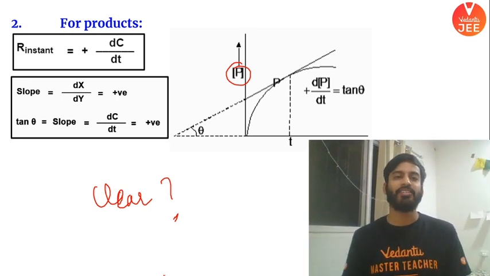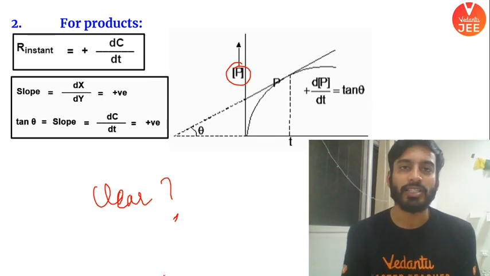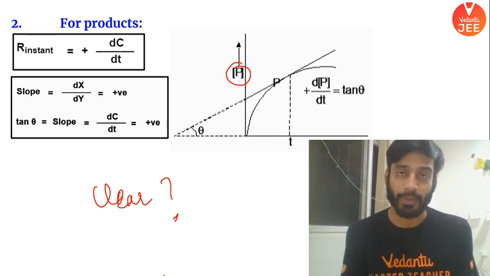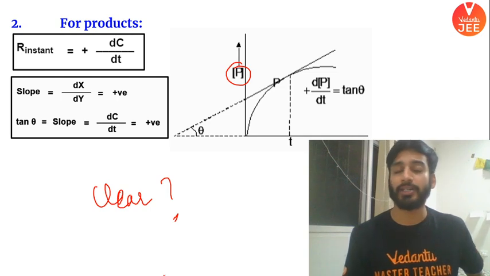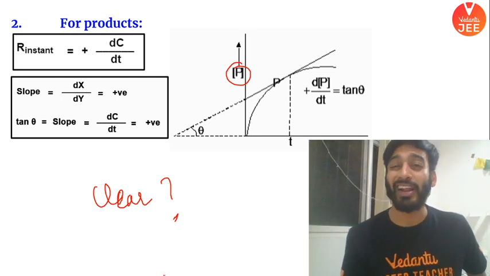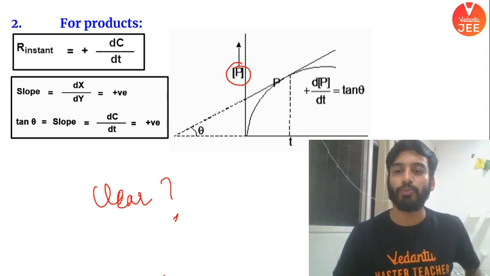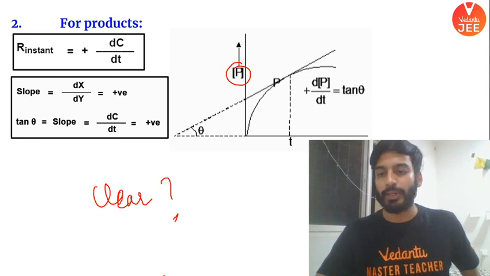And C final is never equal to C initial because the concentration of the product is going to increase with time, if I talk about the general method. And reactant final is always going to be less than initial because you are decreasing the concentration of reactant so that the reaction can proceed to give you product. All right, good, it is clear.